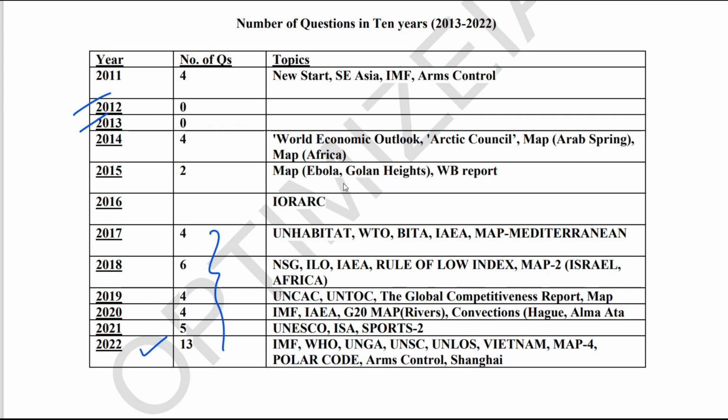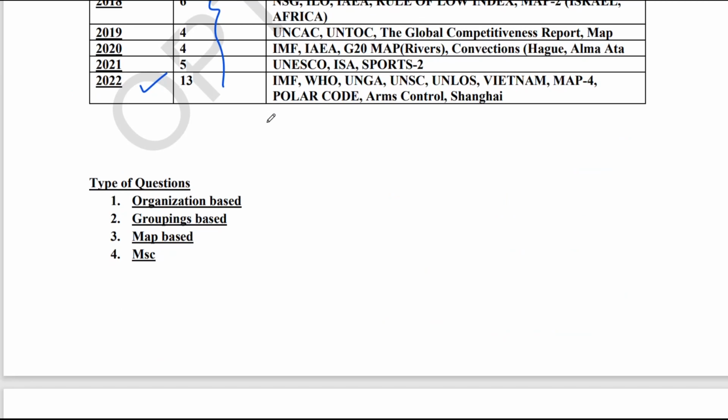So what I have done is that I have analyzed the last 10 years of questions from this section, and I have come to the conclusion that the questions coming from the IR section can be categorized into 4 categories: organization based questions, grouping based questions, map based questions, and some miscellaneous questions.